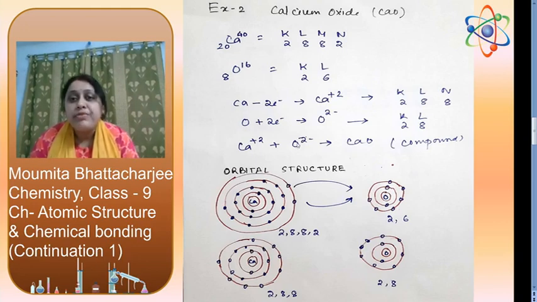Now for this, what will be the electrovalency? It is the number of electrons transferred, that is, the number of electrons donated or accepted. Here it is 2. Either we can say accepted electrons or donated electrons, so both are 2. So the electrovalency will be 2.